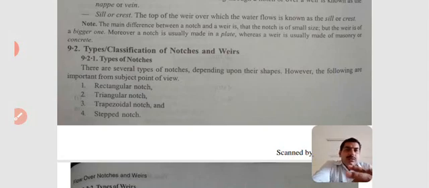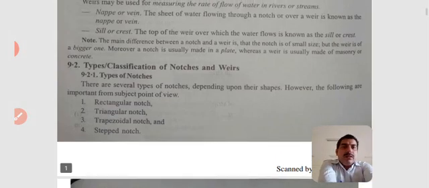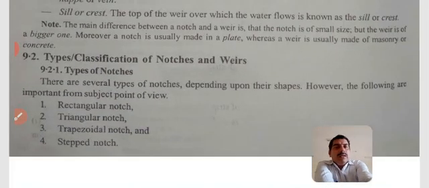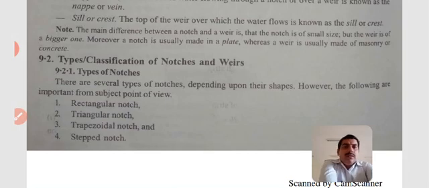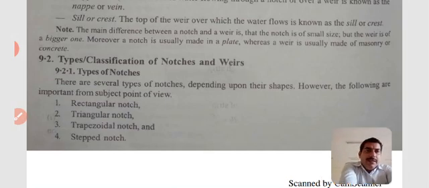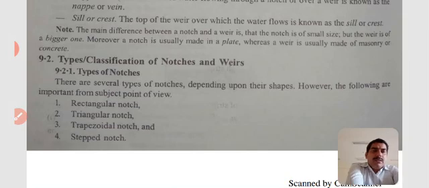Note the main differences between a notch and a weir: the notch is of a small size but the weir is bigger. Moreover, a notch is usually made in a plate, whereas the weir is usually made of masonry or concrete structure.